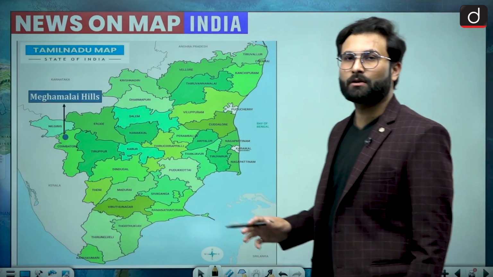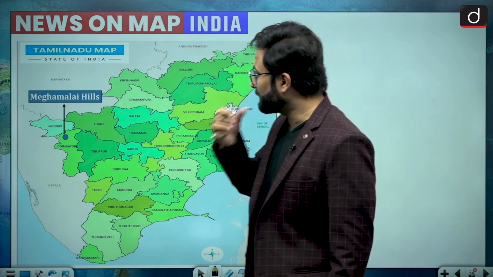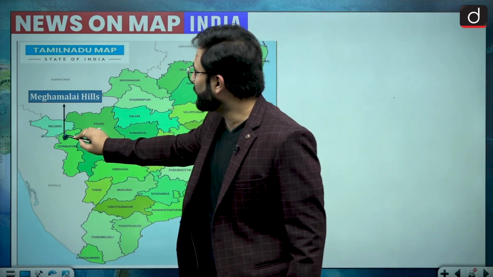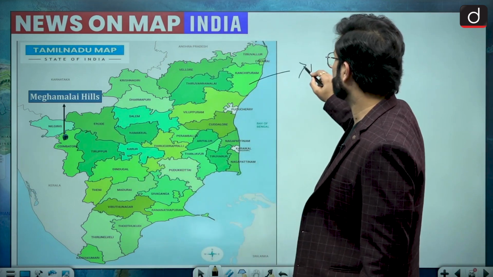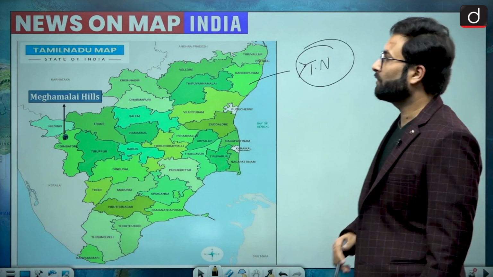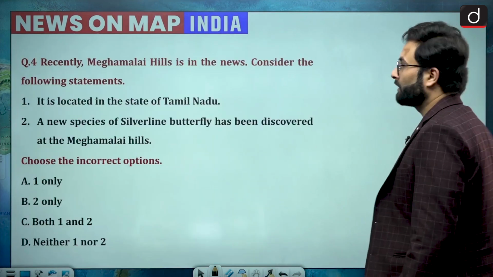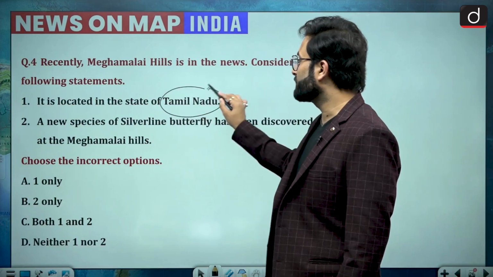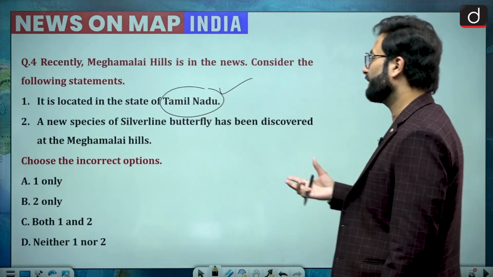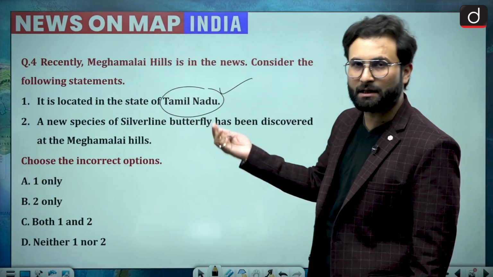When we are talking about the location of this particular hill, Meghamalai Hills are somewhere here, that is in Tamil Nadu. So the statement that it is located in the state of Tamil Nadu is correct. The new species of silver-lined butterfly has been discovered in the Meghamalai Hills. That statement is also correct.